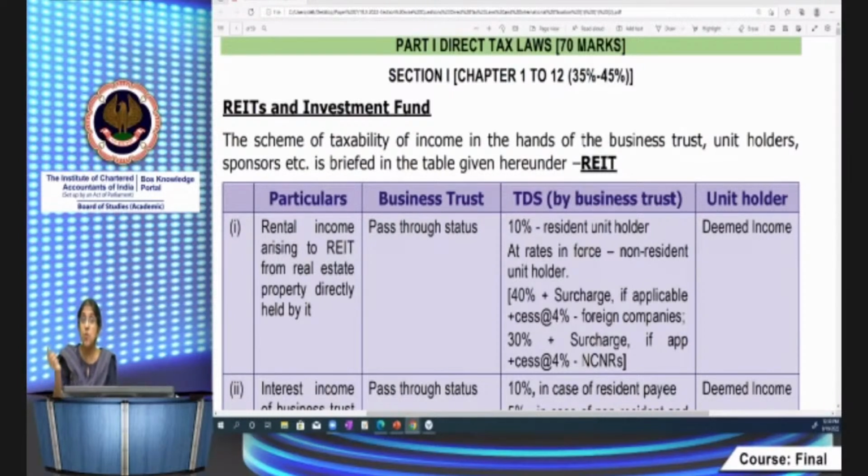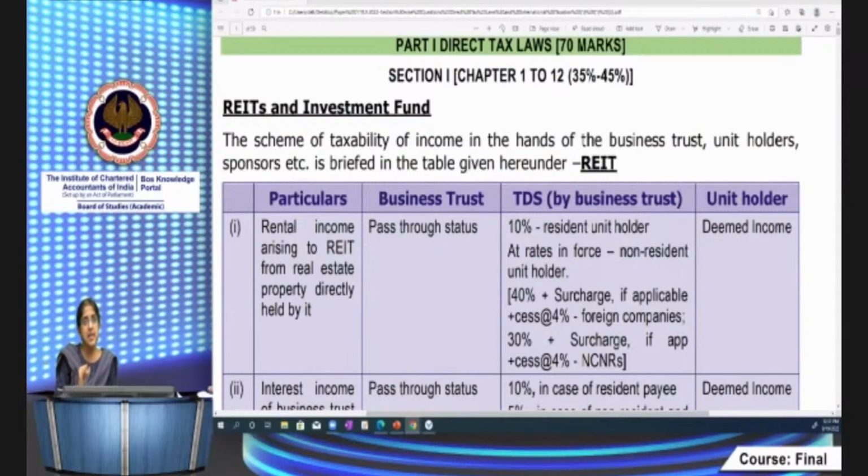The investor, the unit holder, will also enjoy exemption in respect of dividend income if the Indian company has not opted for 115BAA. Here it's a tricky point. The Indian company from which the REIT receives the dividend and distributes to unit holders, if that Indian company has not opted for 115BAA, then what will happen? The unit holder will also enjoy exemption from dividend income. But if it has opted for BAA, then it will become taxable in the hands of the unit holder. In either case, the REIT will enjoy pass-through status in respect of dividend income.